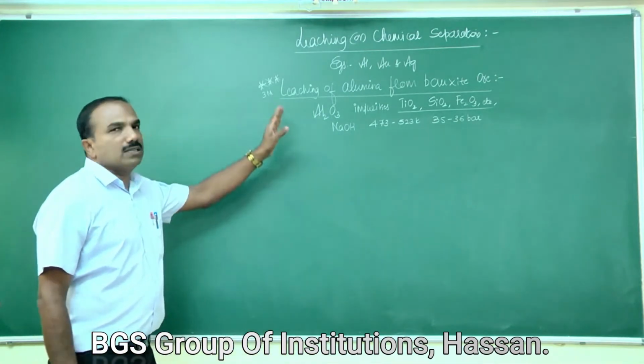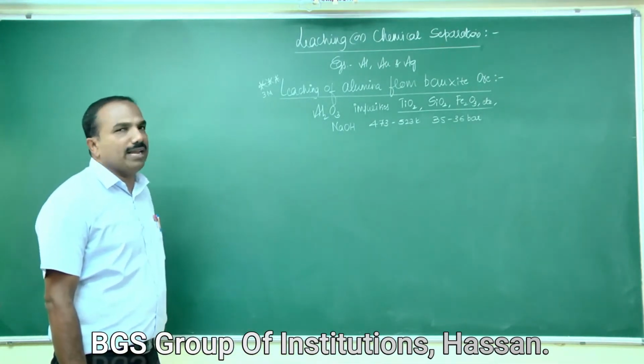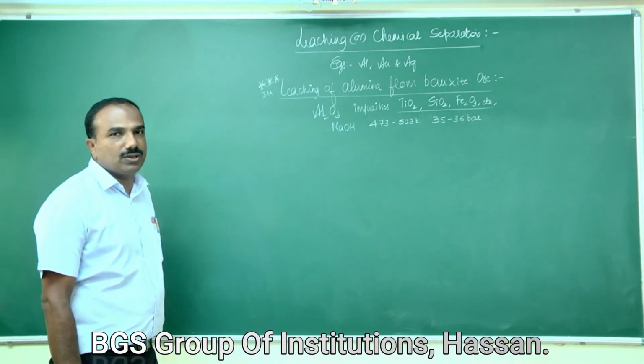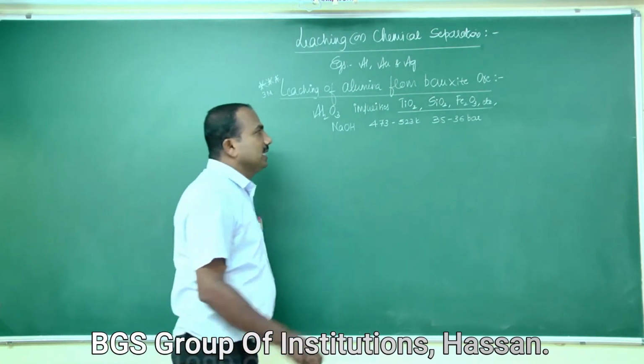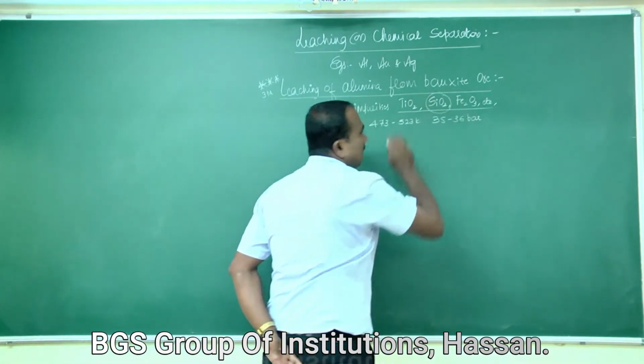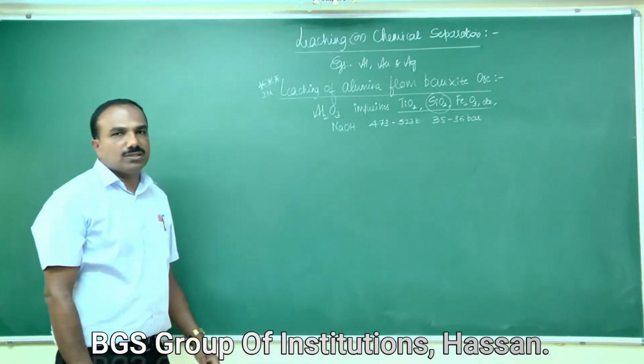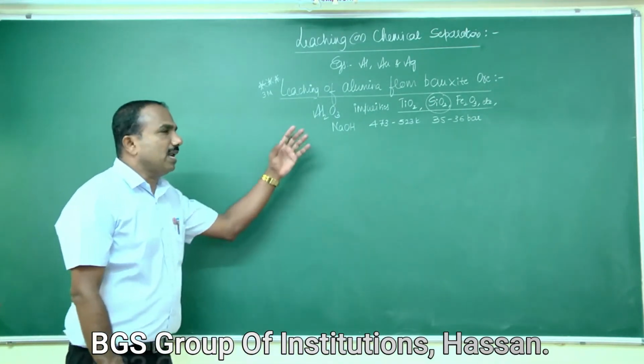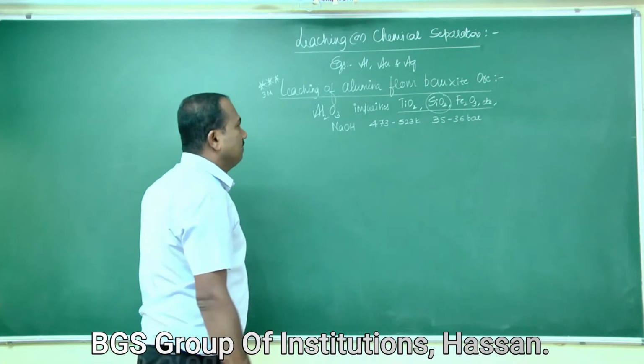Under pressure, alumina gets leached to sodium aluminate, and the silica present as an impurity gets leached to sodium silicate. The following reaction takes place.